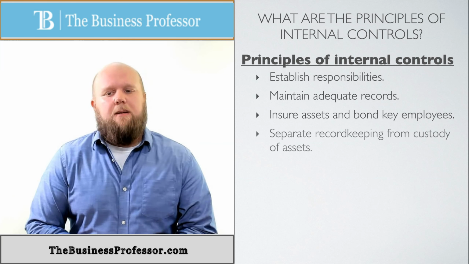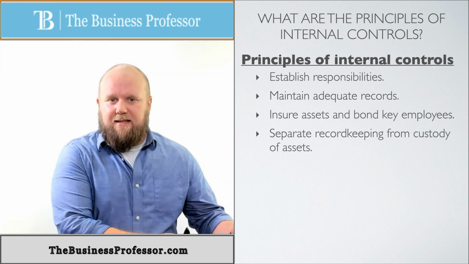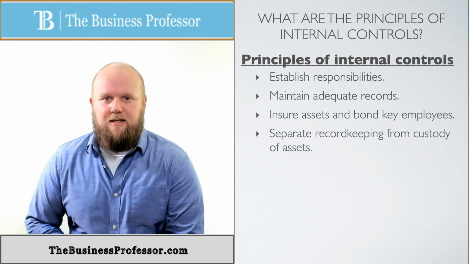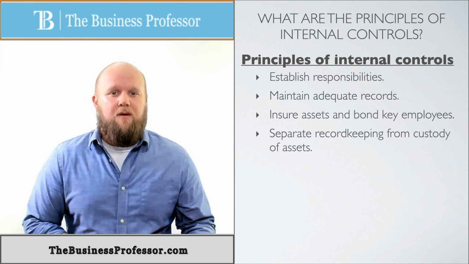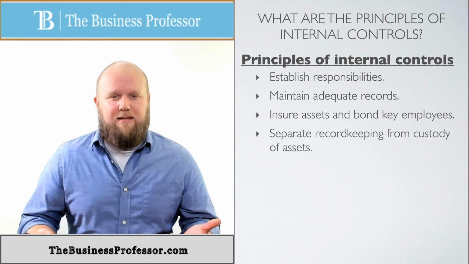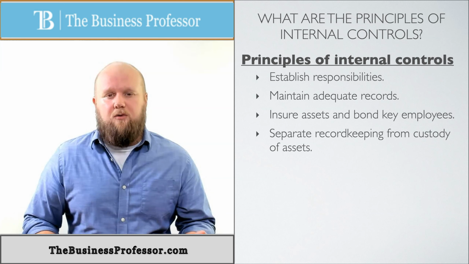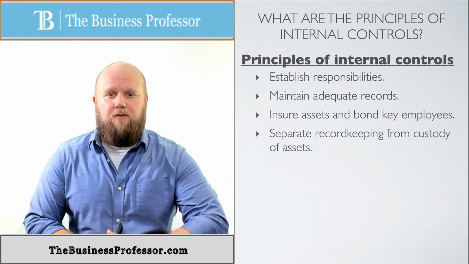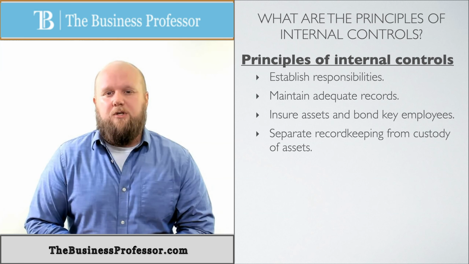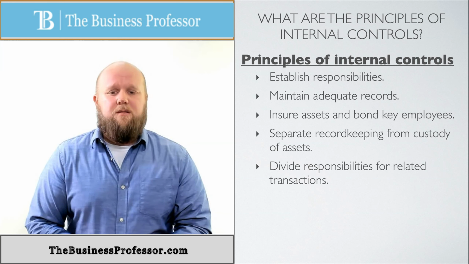The fourth one, we want to separate record keeping from the custody of assets. Whoever's in charge of keeping up with the assets, I do not want them to be the same person in charge of record keeping of those assets, because they can easily steal something because they have custody of it, and then write it off as if we sold it or something like that. And I would never know it as the owner of the business. I want to keep those two things completely separate. It would be the equivalent of you taking a test, then grading the test and giving yourself a grade. There's a little bit of conflict of interest in there, and so you want those to be two separate jobs.